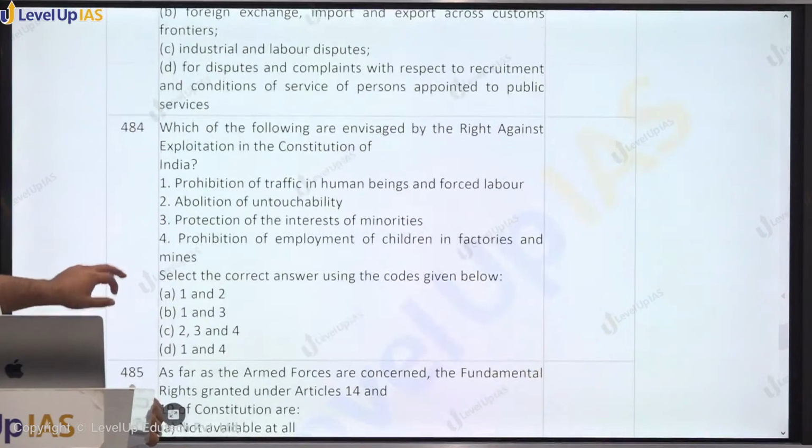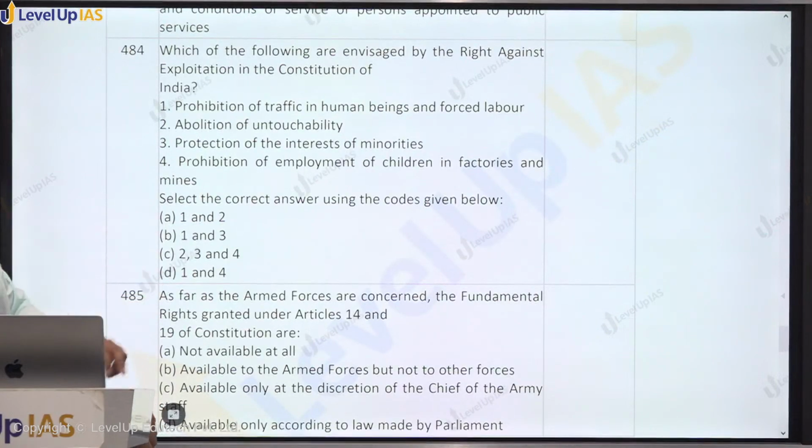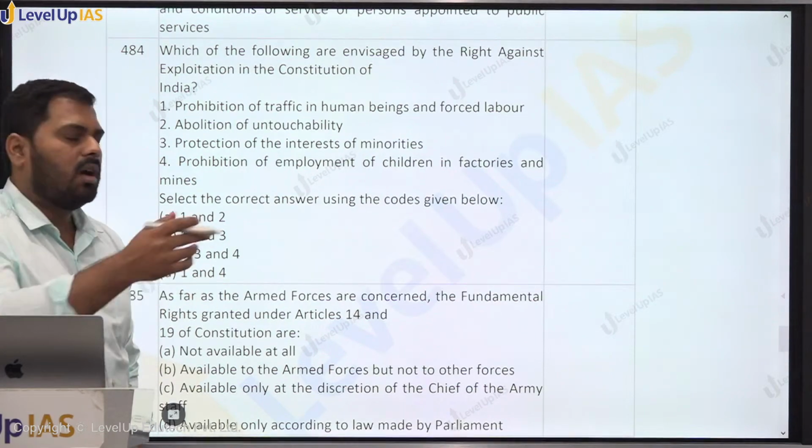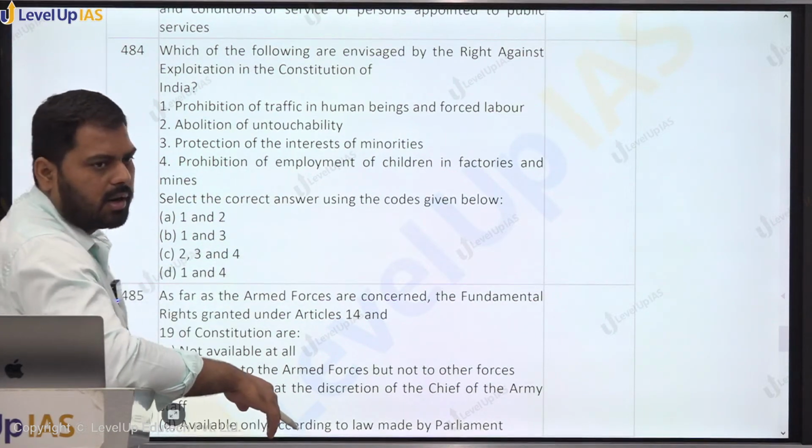484. Which one of the following are envisaged by right against exploitation in the Constitution of India? I think this kind of question UPSC has also asked. Yes, they have asked what the parts of the right against exploitation are.